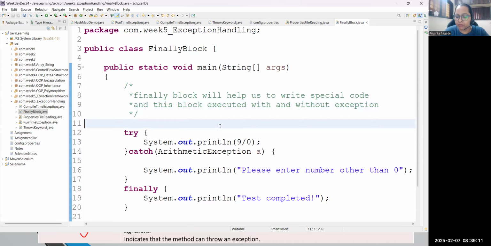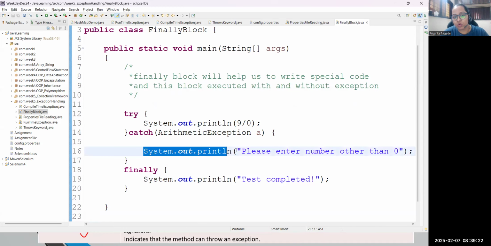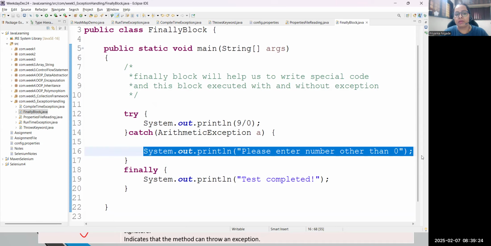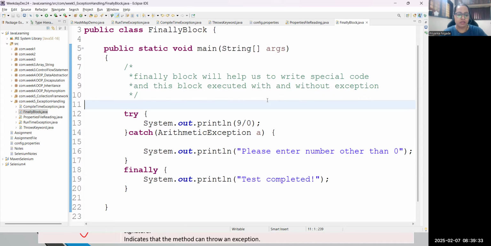So finally will not help you to handle exceptions. The handling part will be completed only with the help of the catch block. But suppose you wanted to run anything special, a special program, then only we can use the finally block. This is the point you need to remember. Got it? I hope it is clear, everyone.